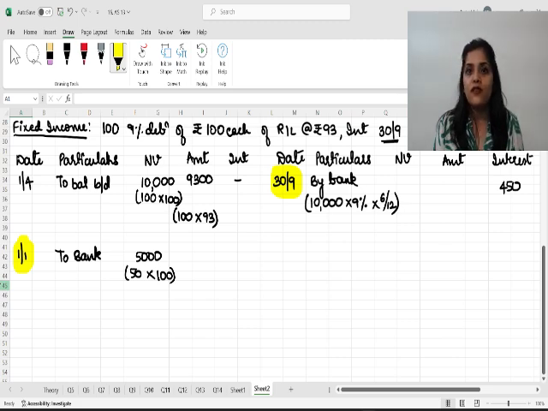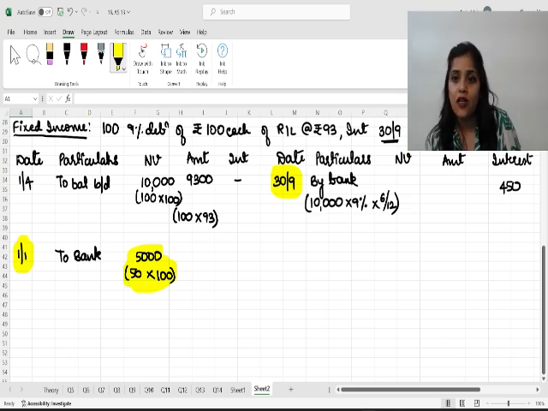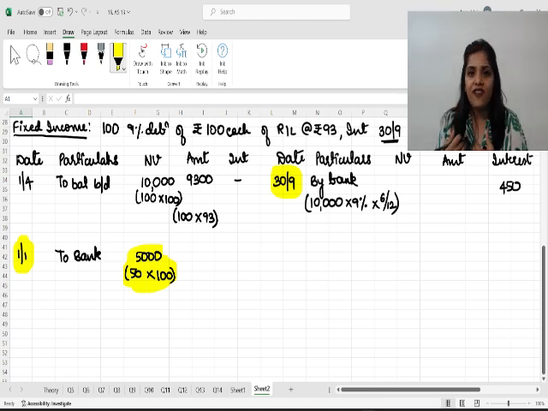Somebody else was the owner of these debentures, correct? Since somebody else was the owner, and on 31st March, when I get interest, the company is going to give me interest for 6 months. But out of 6 months, can I say somebody else was the owner for 3 months?